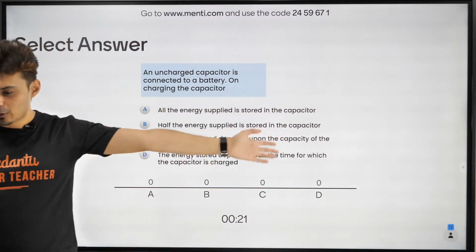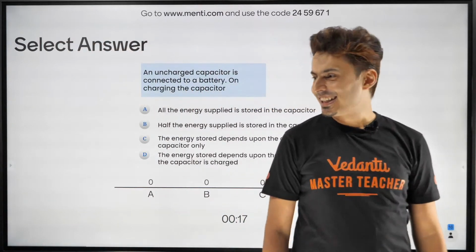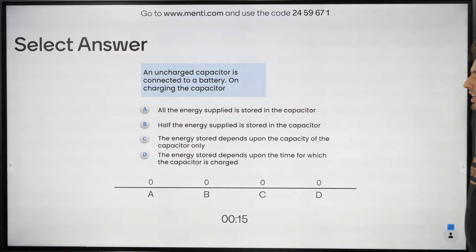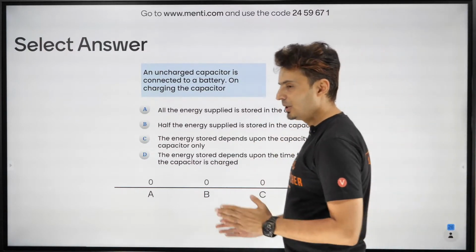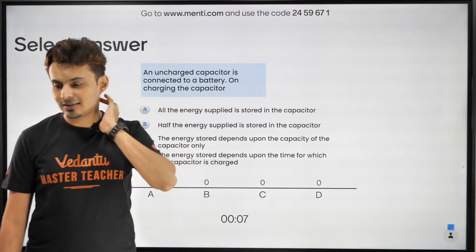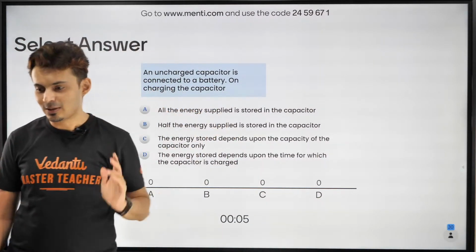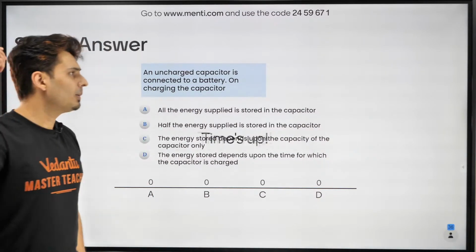Okay. No, I'm not going to look at anyone. Don't worry. Okay, come on. Think. On charging the capacitor, which of the following will be true? Make sure your attention is on the Menti quiz. You cannot change the answer. Arvindan, please do not post the answers out here. And I don't know whether the answer would be correct or not. Victory, no problem. Join in now.